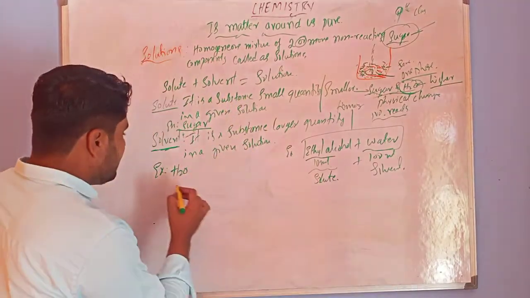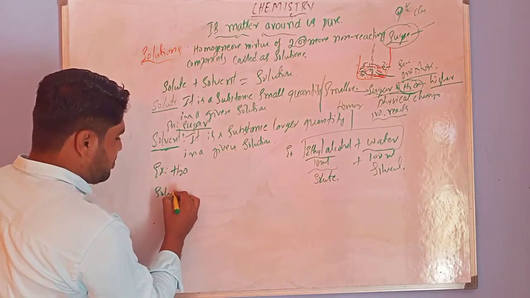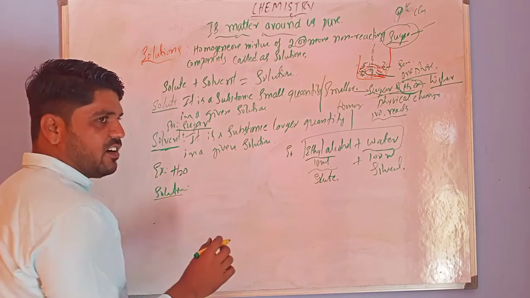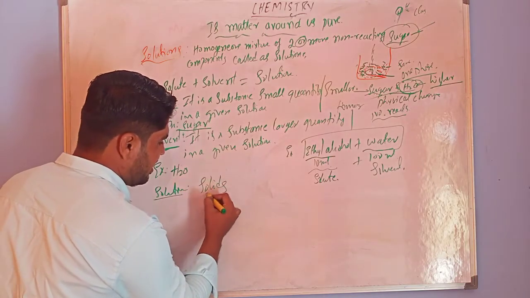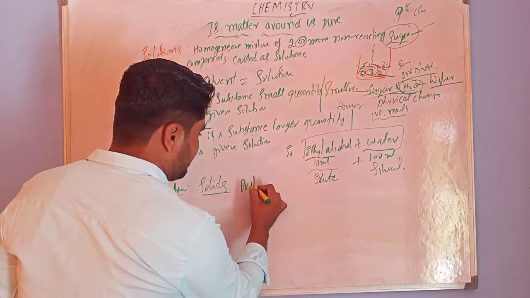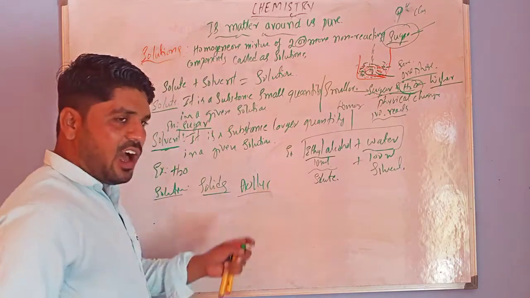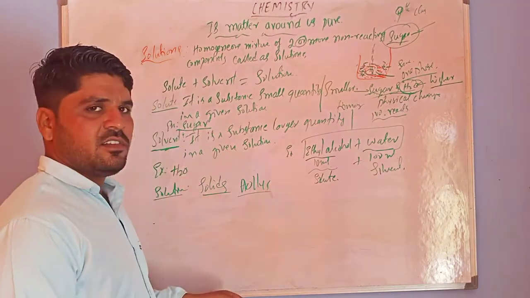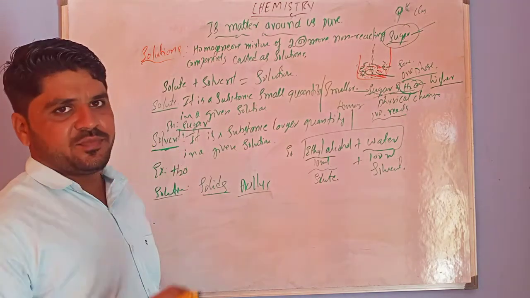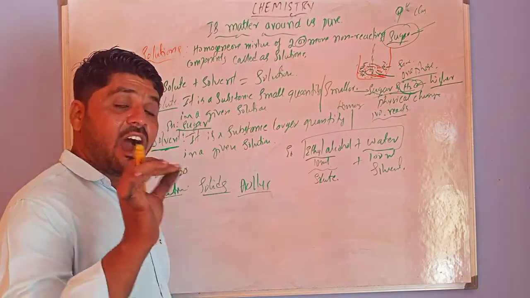But examples of solutions are also present in all states of matter. For example, solids: alloys. All alloys are examples of solutions. How? For example, gold is an alloy.